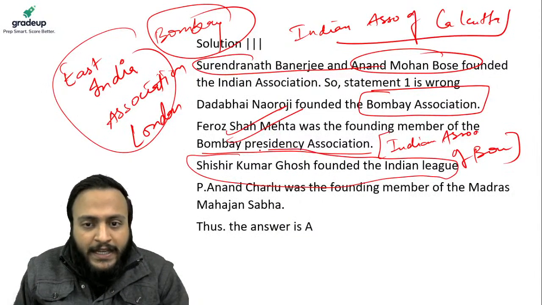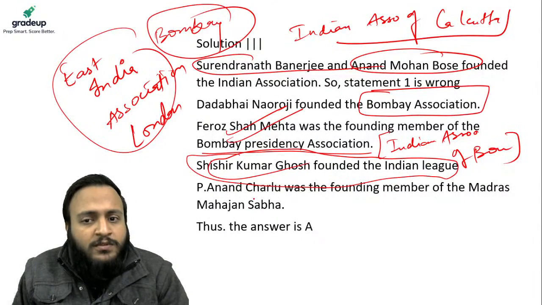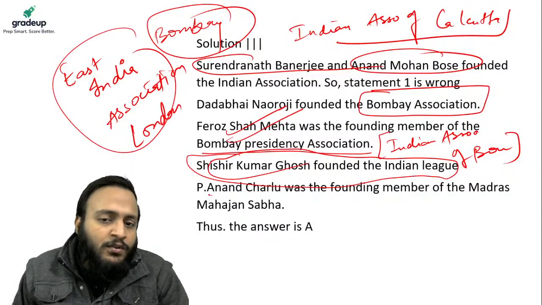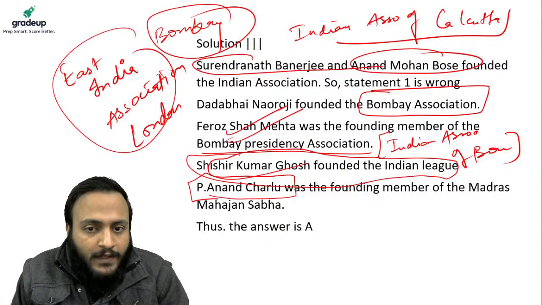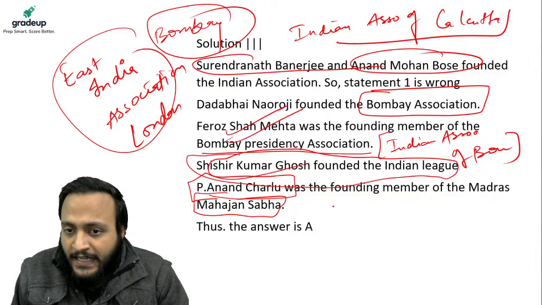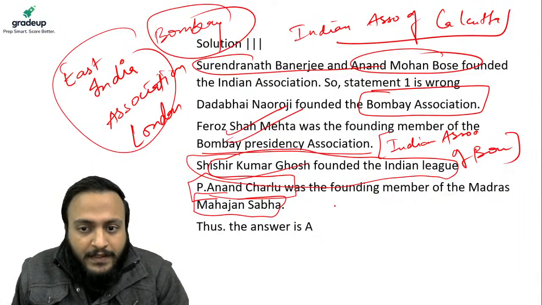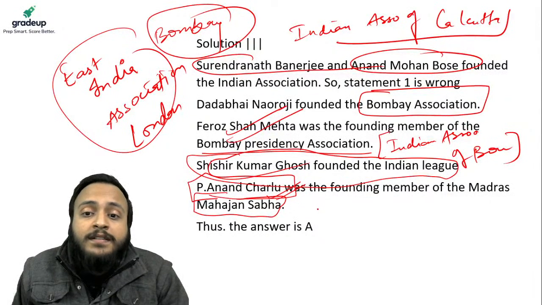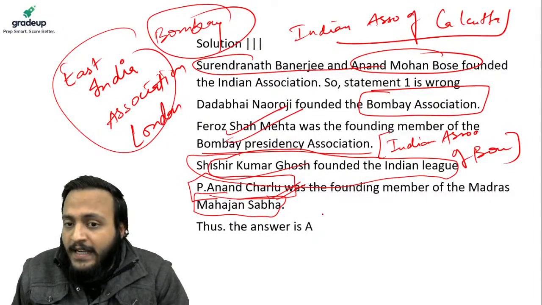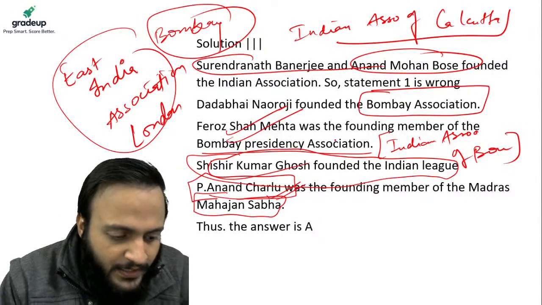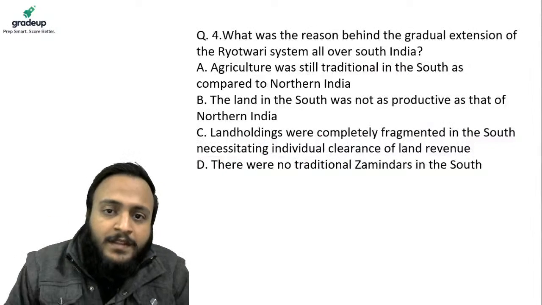That is absolutely correct. Okay, Shishir Kumar Ghosh was the founder of the Indian League. Absolutely correct. And P. Anand Charlu, along with other leaders like G. Subramaniam Iyer, these were the founders of the Madras Mahajan Sabha. Clear? Priyanka Maurya, very good evening, very good evening.